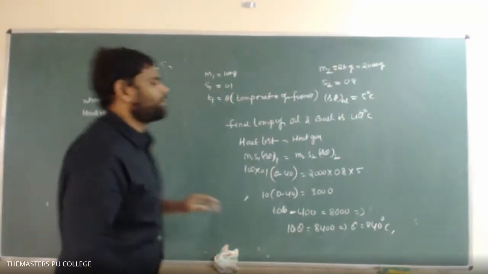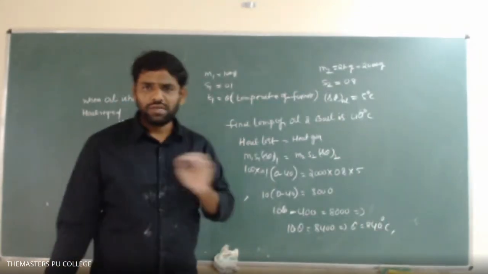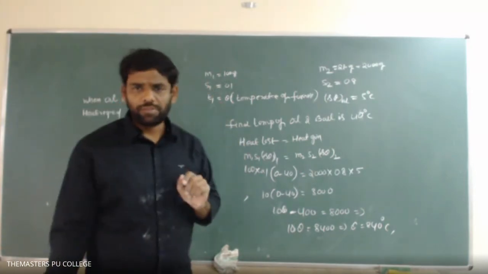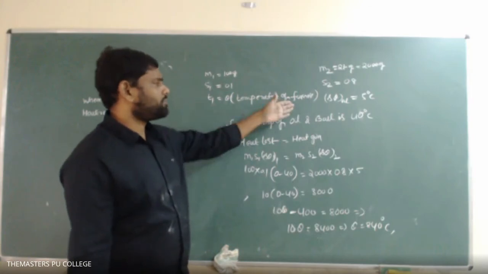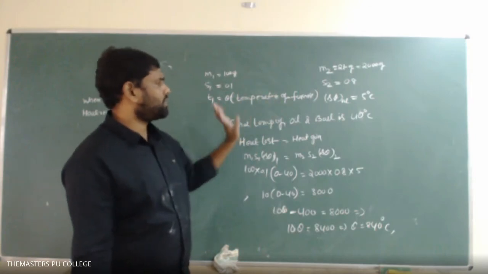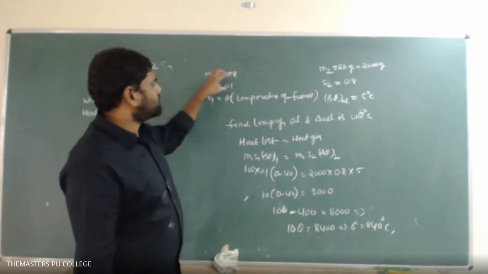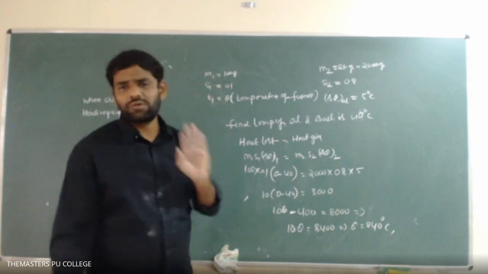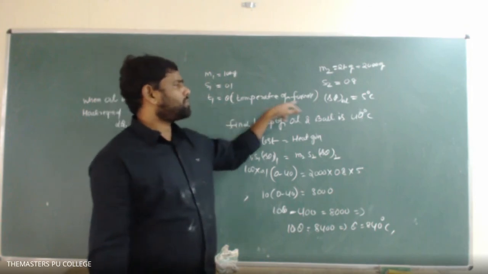Okay, simple. Students, they didn't give the temperature of the furnace and they didn't mention the falling temperature of the copper ball. The copper ball is heated in a furnace whose temperature we don't know, that we would like to calculate. Let the copper ball of mass 100 gram, whose specific heat is 0.1, be heated to a temperature theta. Initially it was at the temperature theta, that is nothing but the temperature of the furnace.